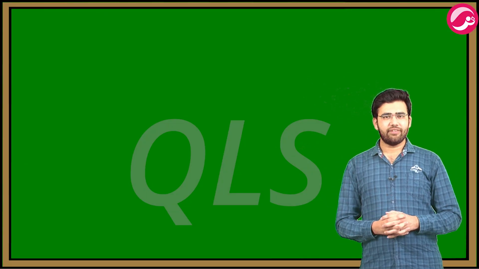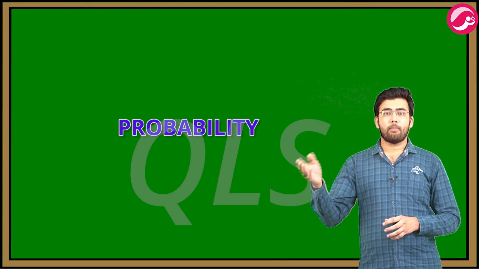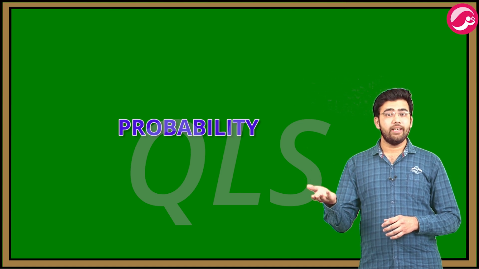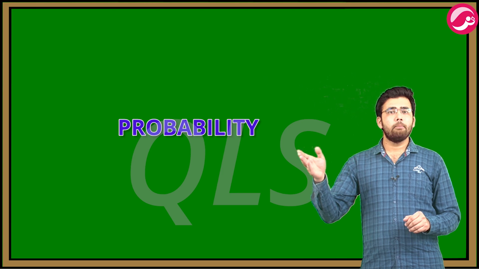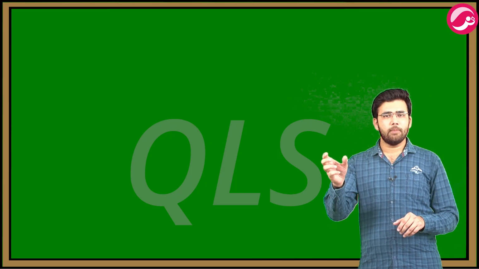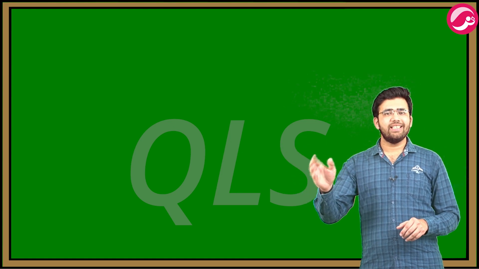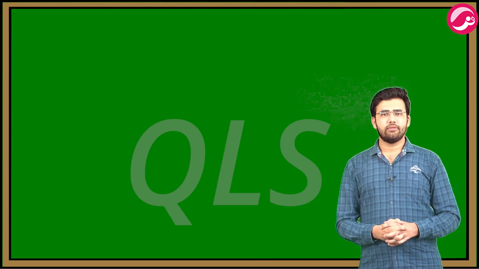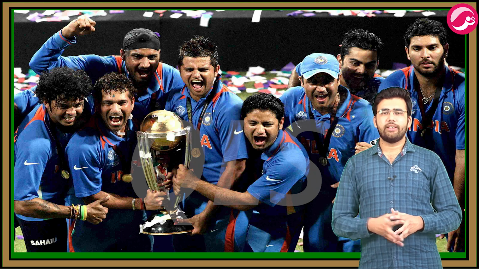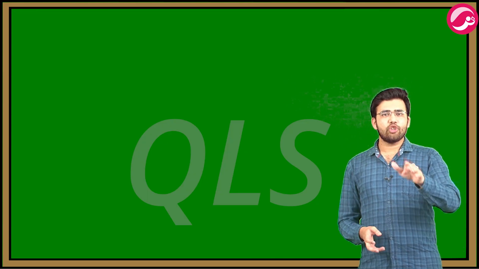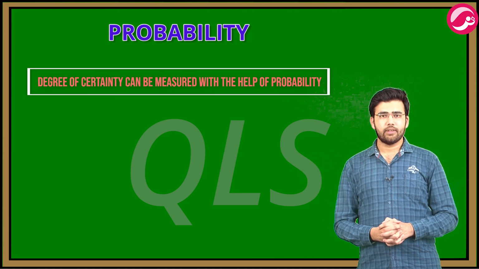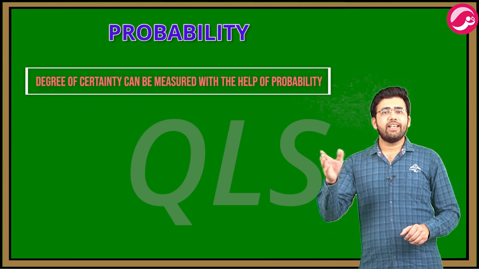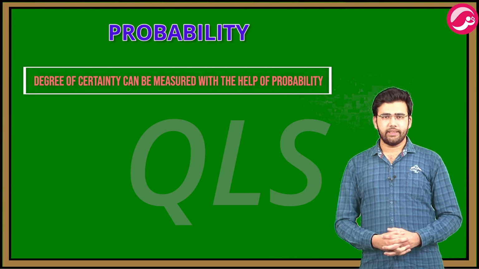In our day-to-day life, we come across words like probably, likely, maybe, chance, hope, etc. For example, you might have heard people saying probably it will rain today. Somewhere it is possible that there will be drought in this area due to scanty rain. India is likely to win the World Cup. In each of the above sentences, there are different degrees of certainty of results. This degree of certainty can be measured with the help of probability.